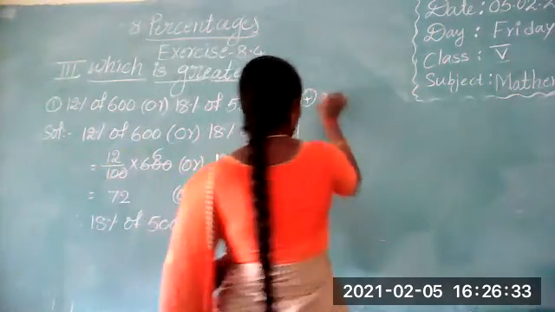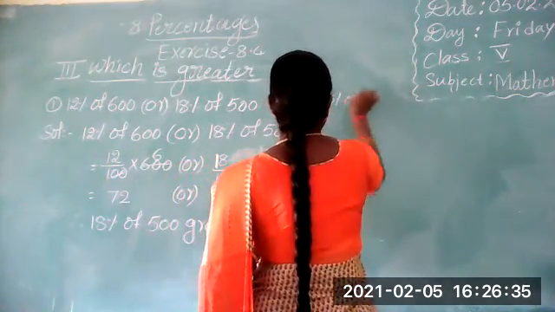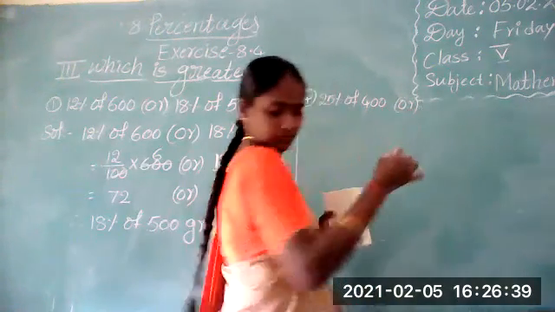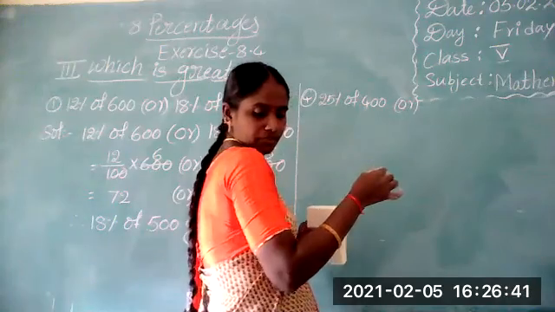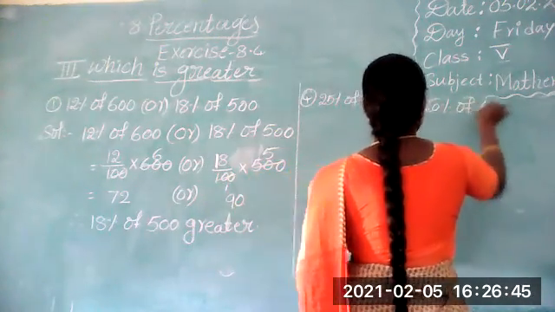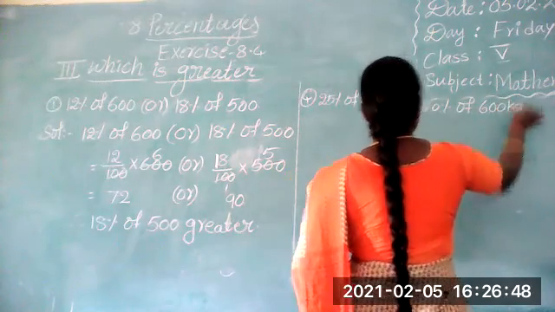25% of 400 and 20% of 600. Kilograms are also given here.